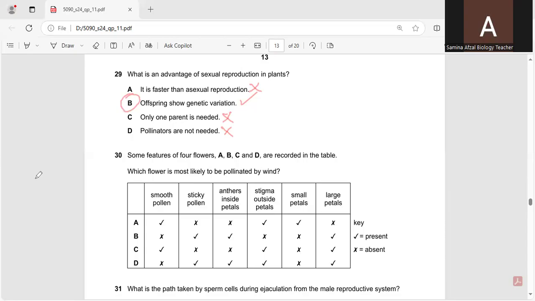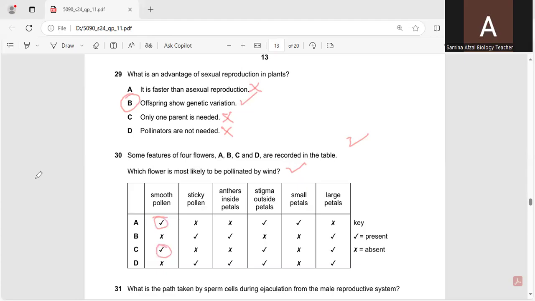Question number 30. Some features of 4 flowers A, B, C, and D are recorded in the table. Which flower is most likely to be pollinated by wind? So if there are smooth pollens, they will not be attached to any animal. So smooth pollens are needed for the pollination by wind.